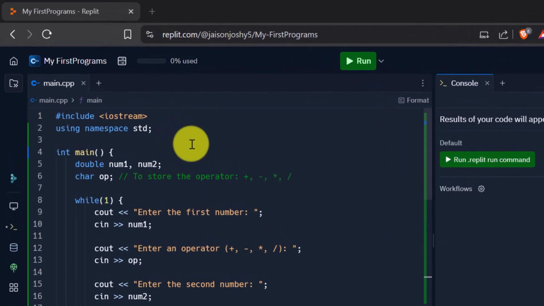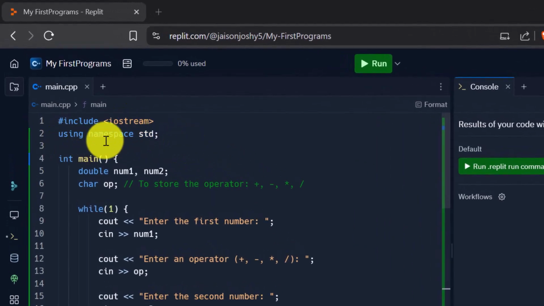Okay, so we start with our iostream and using namespace std, you know what that means. And then we have our main function, which has a return type integer. Now inside the main function, you see the main function begins here. I am declaring two variables called num1 and num2 of the type double. Now recall what is double. Double is a data type that is used for storing decimal values. So it is a calculator, so definitely it should support decimal values as well. So that is why we use double.